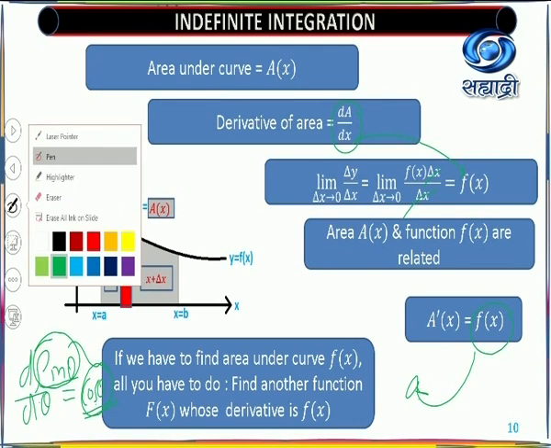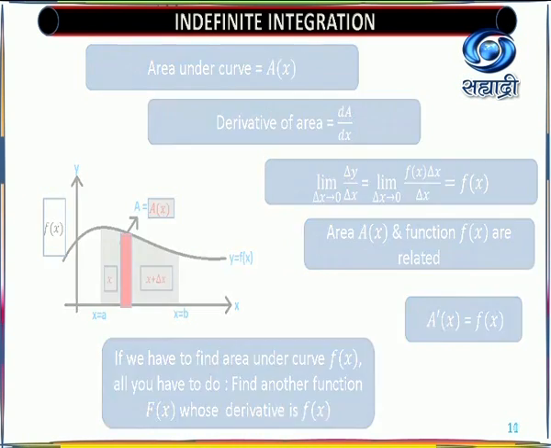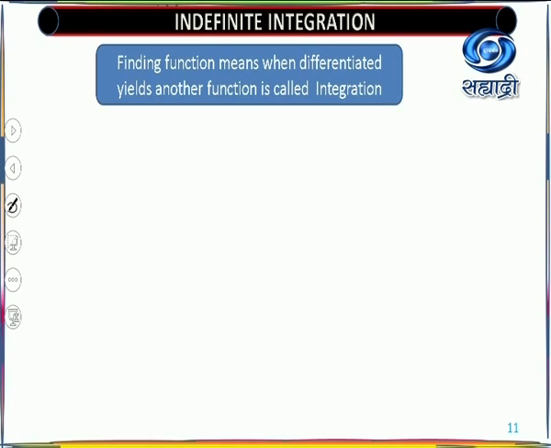This way we'll start thinking. That means you are thinking in the reverse direction. That is called the anti-direction. Anti means anti-derivative. Finding a function whose differential yields another function is called integration.